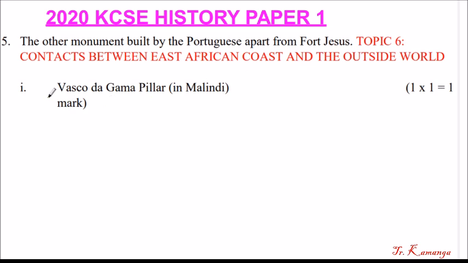So the other monument is the Vasco da Gama Pillar, which is in Malindi. But if you just say Vasco da Gama Pillar, that's okay. You don't need to say where it is, but it is good to know where it is. You get 1 mark. Let's go to question number 6.